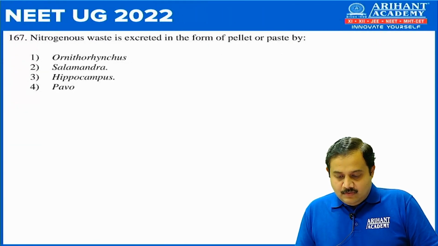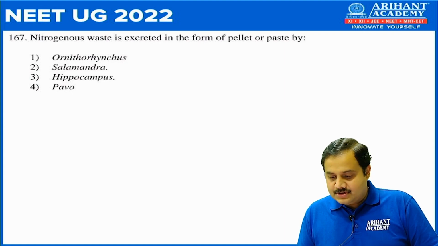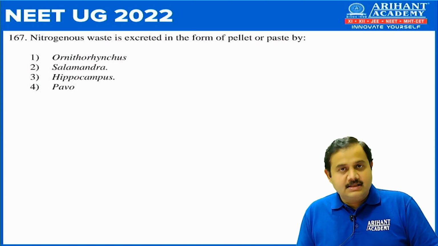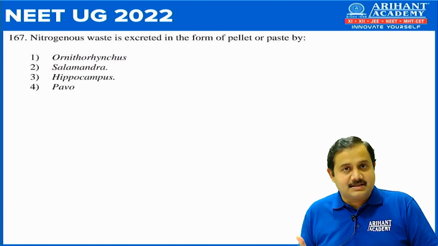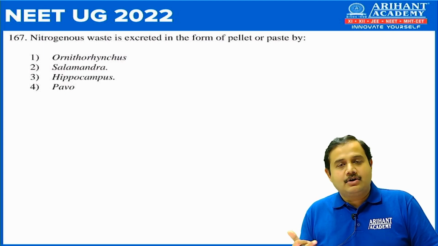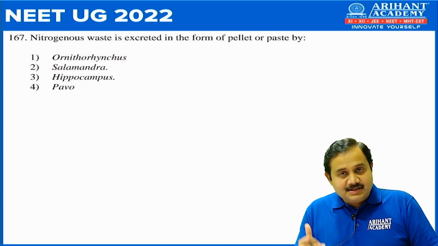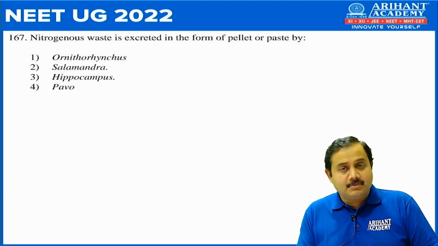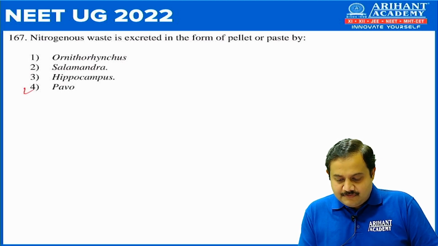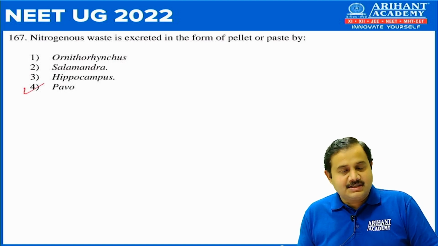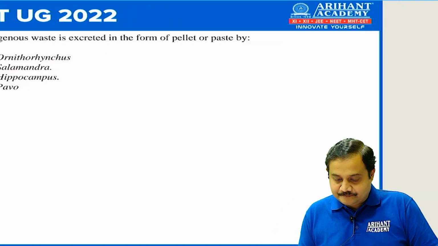Next, 167. Nitrogenous waste is excreted in the form of pellet or paste. Again, pellet or paste means it is excreted in the form of uric acid, and this is done by birds. So we have to select the bird out of these 4. So obviously the answer is Pavo, that is the common peafowl.